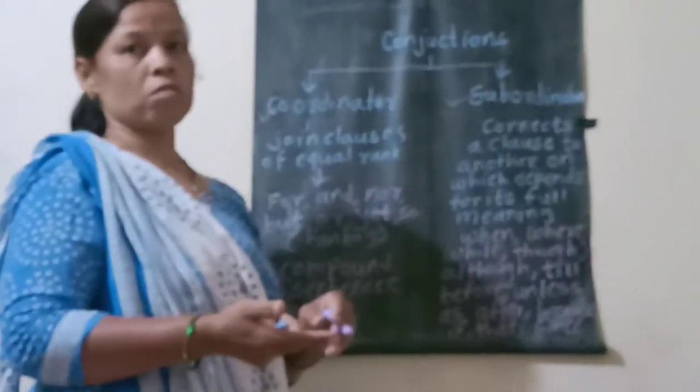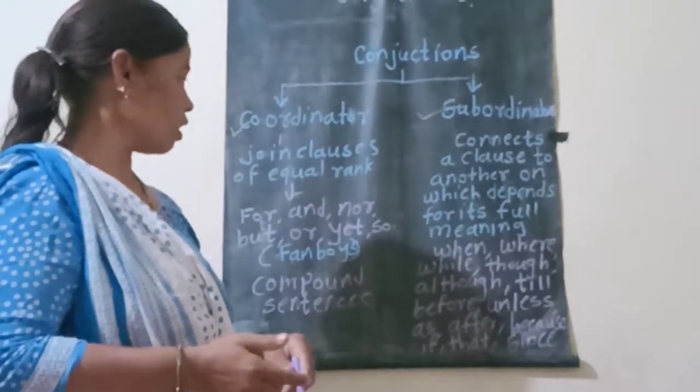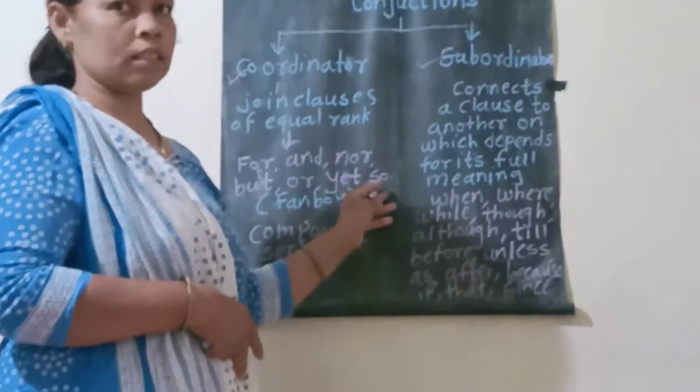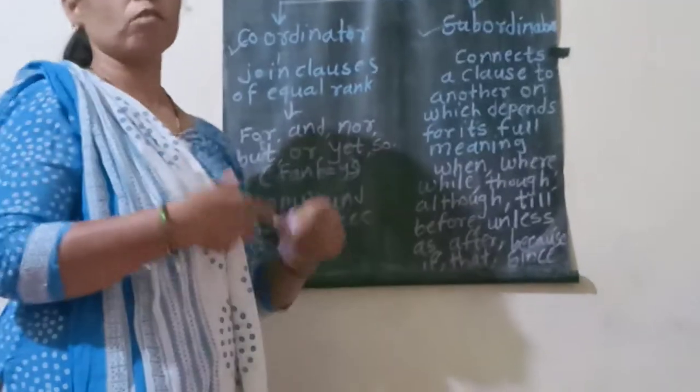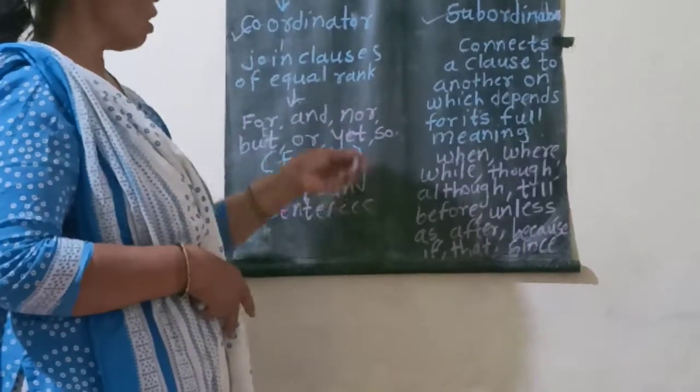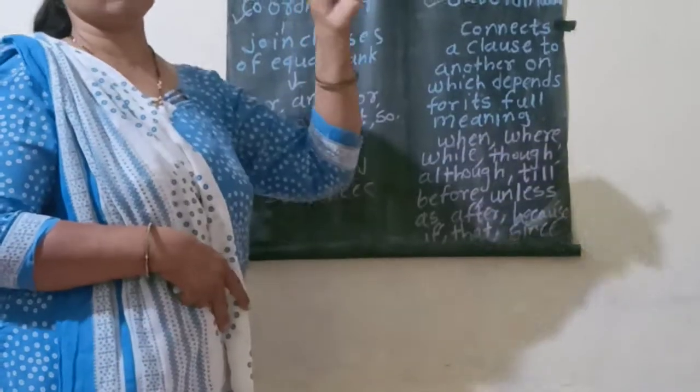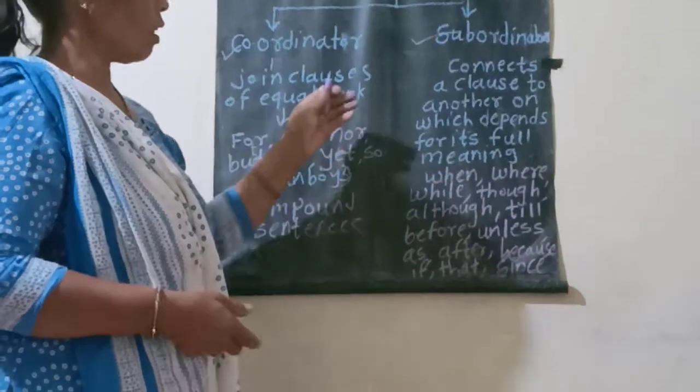"Not only but also" is also a correlative conjunction. "So that" is a compound conjunction. In this way, from these words we can make compound and correlative conjunctions. This is how we introduce conjunctions.